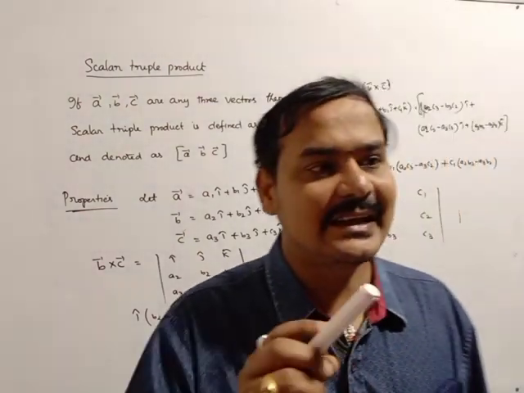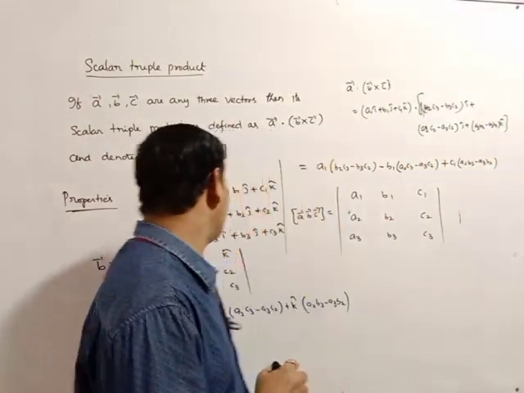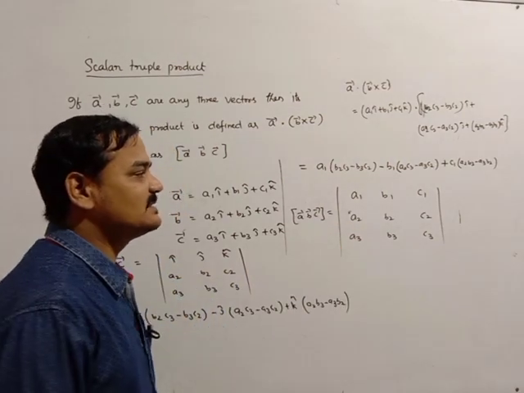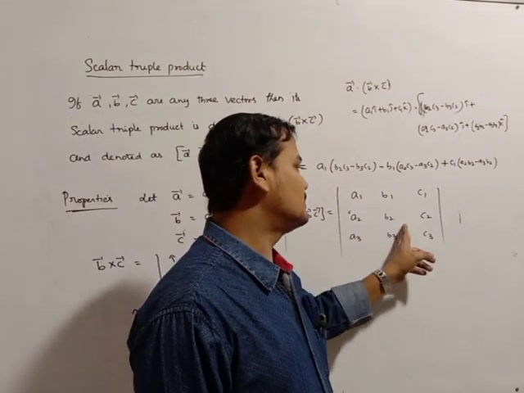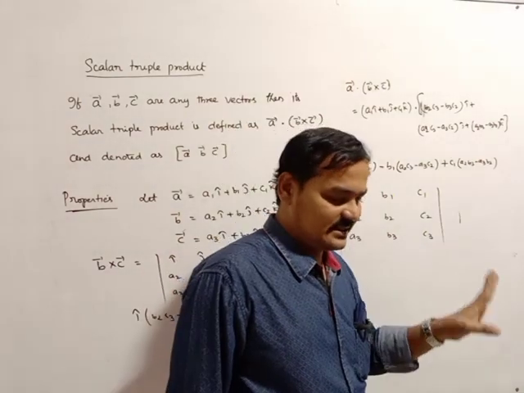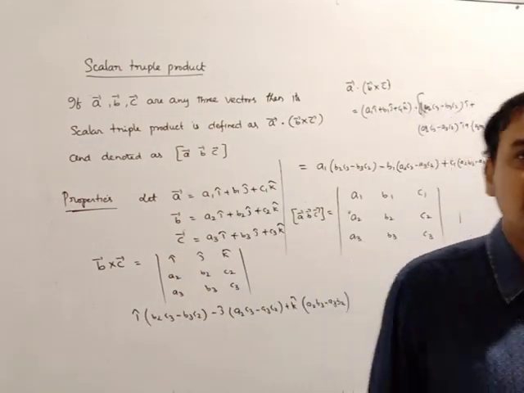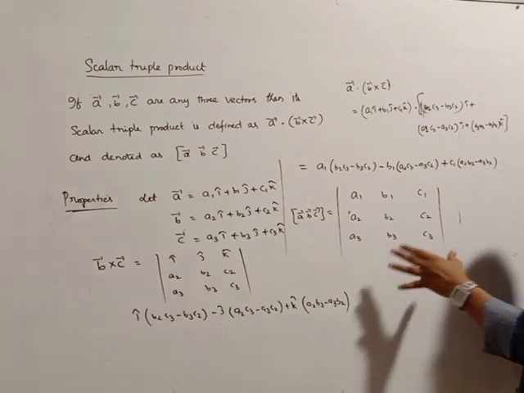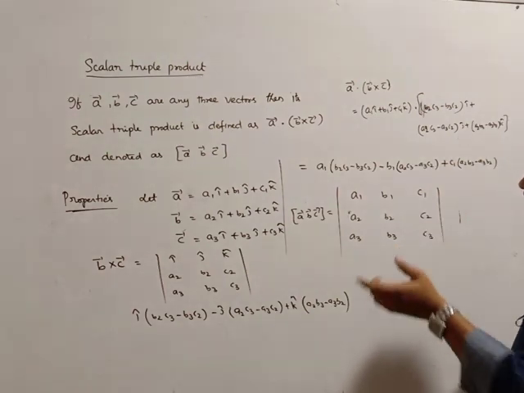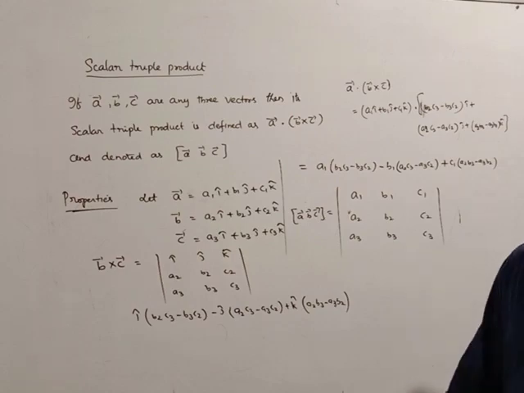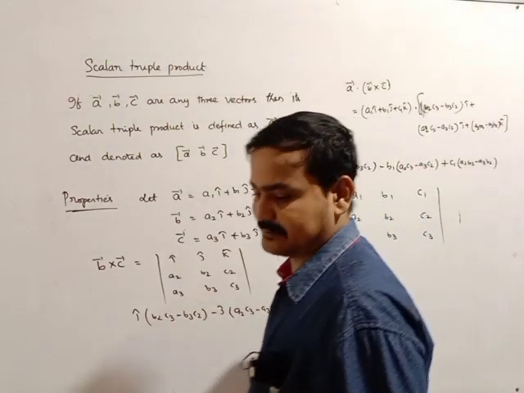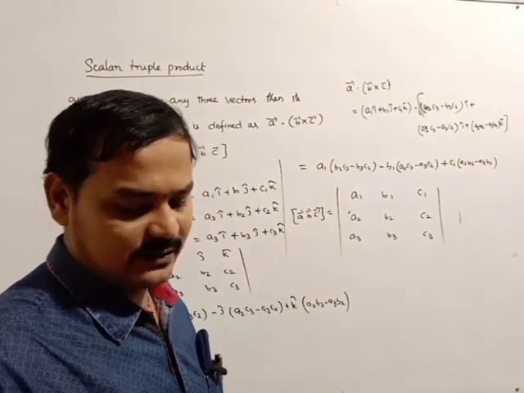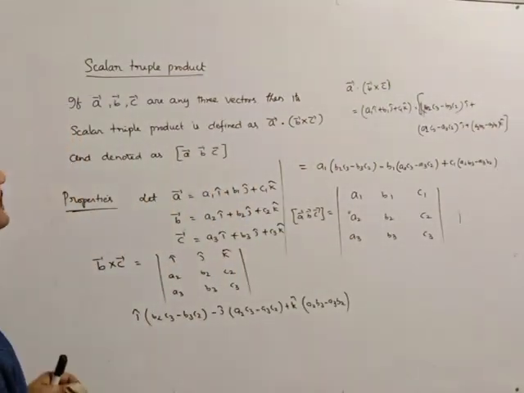If you take any three vectors A bar, B bar, C bar, then the box product is the determinant A1 B1 C1, A2 B2 C2, A3 B3 C3. So the box product can be found by the determinant. You know some determinant properties; all of them are applicable here also. For that purpose, first I will explain this. Okay, now you can go on.